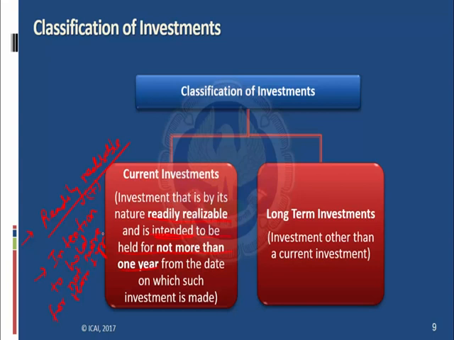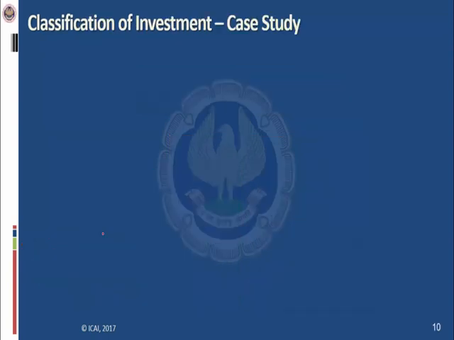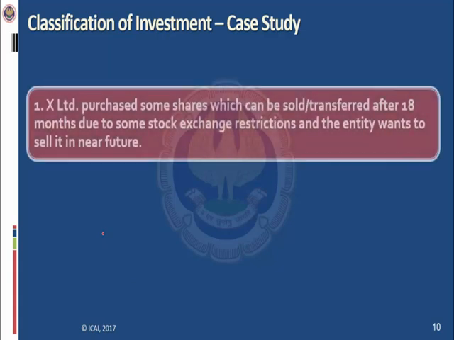An entity has to classify its investments either as current investments or long-term investments separately in the balance sheet. Now coming to the classification of investment case study. Let's understand the classification with the help of some examples. X Limited purchased some shares which can be sold or transferred only after 18 months due to some stock exchange restrictions, and the entity wants to sell them in the near future.